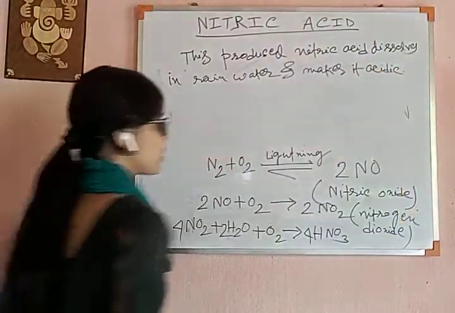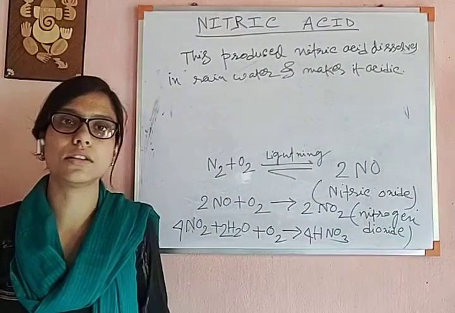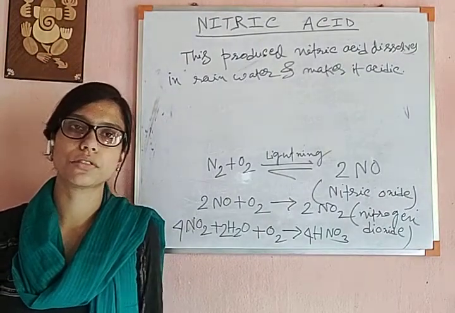Rainwater is obviously not pure; some impurities are present in the atmosphere along with the acidity coming from the produced nitric acid.